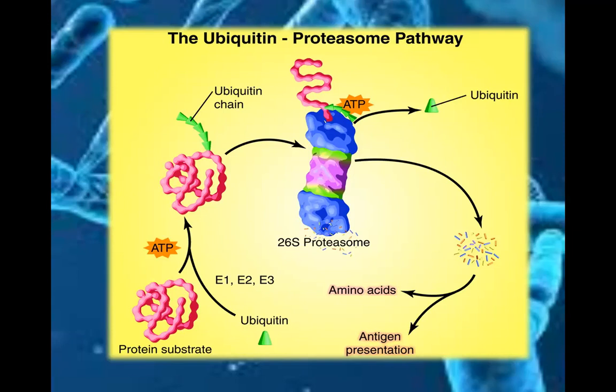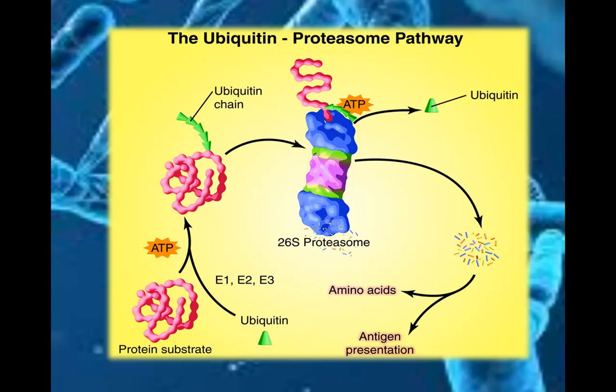Ubiquitination is a multi-step process. E1, called ubiquitin activating enzyme, activates the carboxy terminus of ubiquitin by reaction with ATP. The resulting ubiquitin AMP then splits and attaches to E1. E2, ubiquitin conjugating enzyme, and E3, called ubiquitin ligase, work in concert with E1 to add ubiquitin to the target protein.